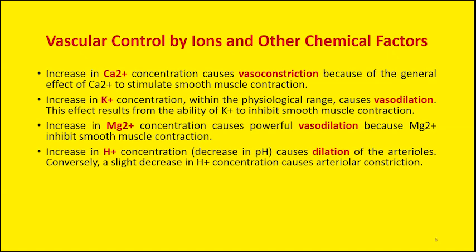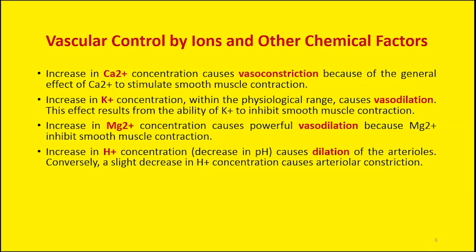So whenever the concentration of hydrogen ions increases, this will increase the caliber of the blood vessels, especially the arterioles. So an increase in the hydrogen ion concentration will increase the diameter of the blood vessels, and this is known as vasodilatation. Or we can also say that a decrease in the pH will lead to dilatation of the blood vessels. As we all know, pH is the reciprocal of the hydrogen ion concentration. So when the hydrogen ion concentration increases, this means the pH is dropping, and vice versa.